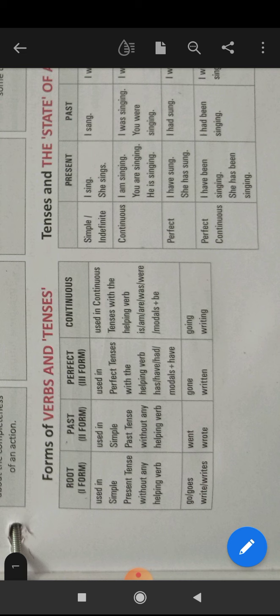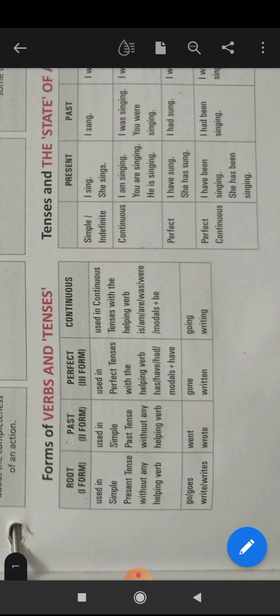Okay? Next is continuous. We use this form of the verb in 6 tenses. Which are those? Present continuous, past continuous, and future continuous. Then present perfect continuous, past perfect continuous, and future perfect continuous. Okay? And this is so simple.